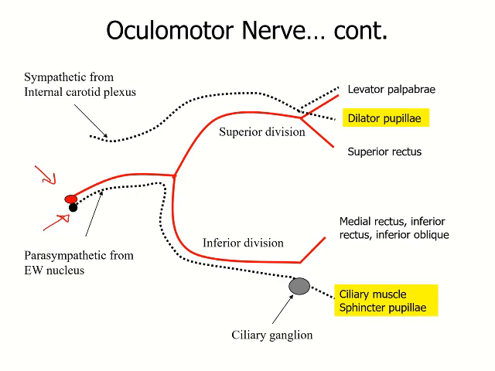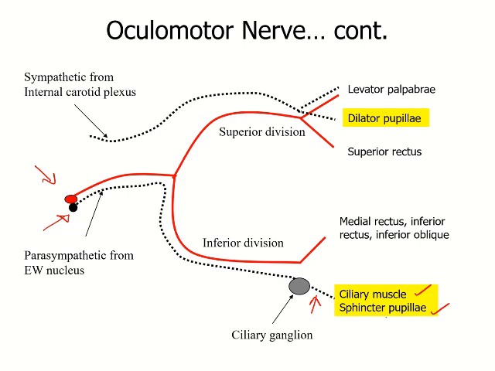And the parasympathetic fibers form a ganglion formed by the cell bodies of the postganglionic neuron here in the orbit, and then the parasympathetic fibers will supply the ciliary muscles and the sphincter pupillae muscles.